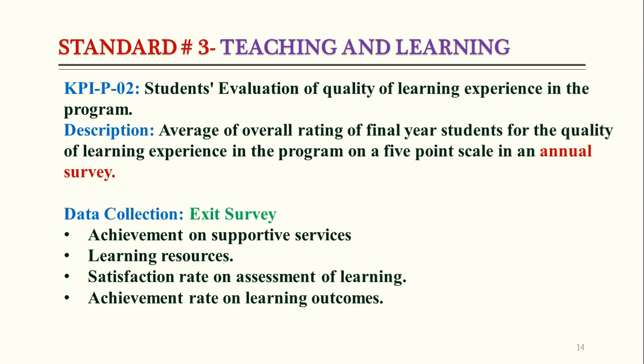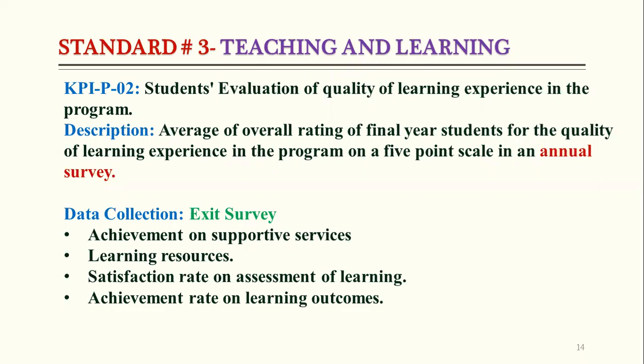It means we are not talking about students in first year, second year, or third year. We are just discussing the students who are going to graduate, final year students, rating the quality of learning experience in the program on a 5-point scale in an annual survey.